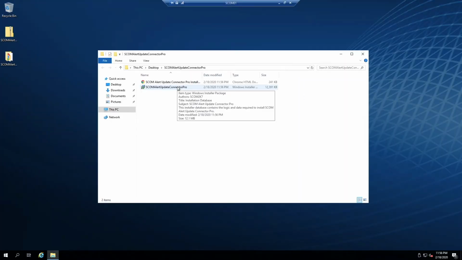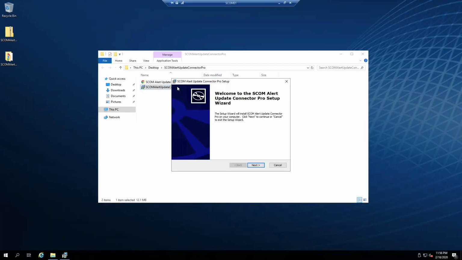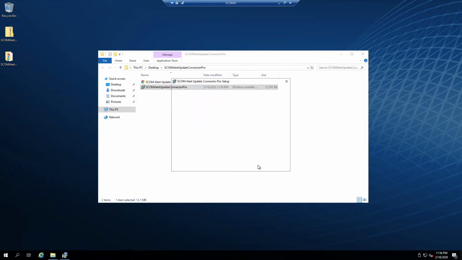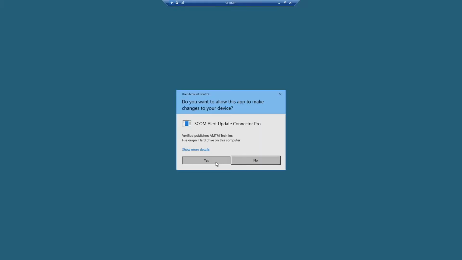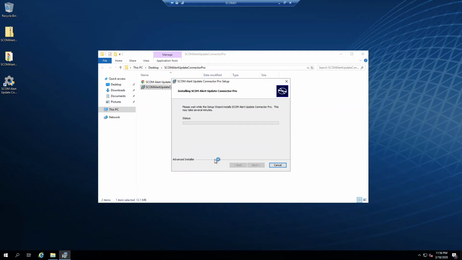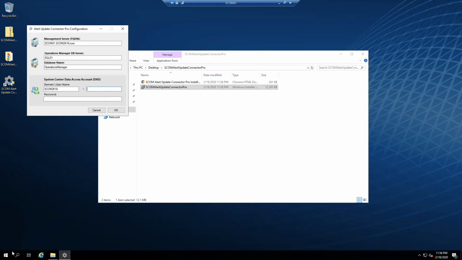Double-click on the MSI file to begin the install process. Click Next. Accept the license agreement and click Next. Click Install. Click Yes. Click Yes. Here is the configuration screen.